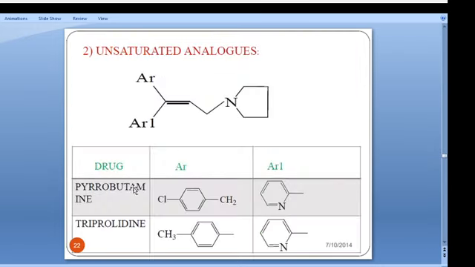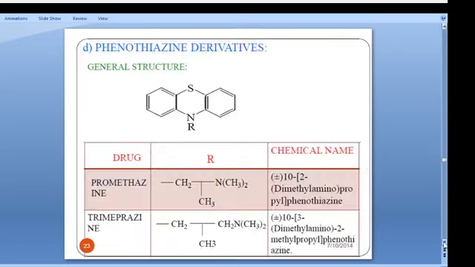Then unsaturated analogs. That is pyrrobutamine and triprolidine. This is the unsaturated one. This is another famous, important drug. Triprolidine is one of the anti-allergic drugs. It is a combination in Actifed tablet. You remember Actifed, the trade name. Triprolidine and pseudoephedrine is the basic combination of Actifed.